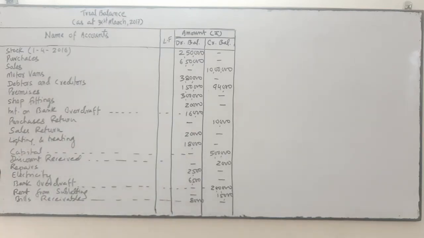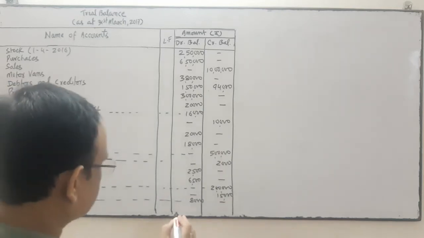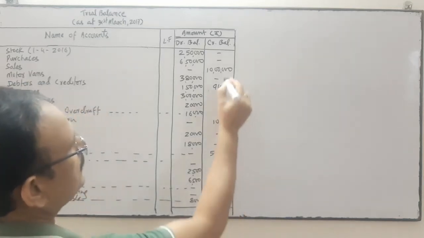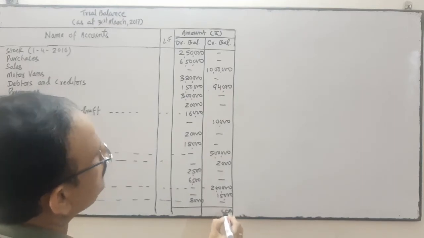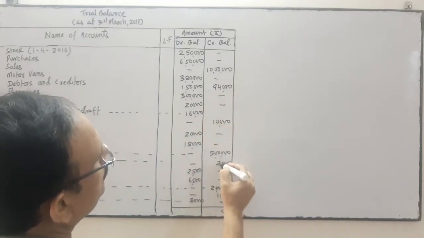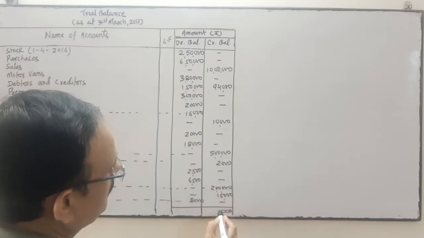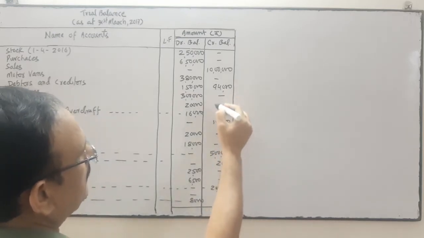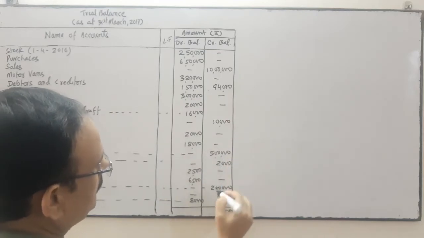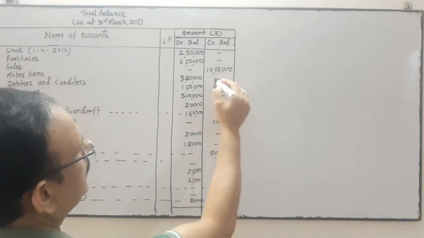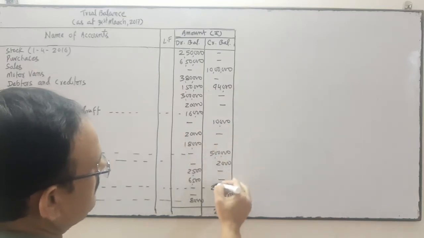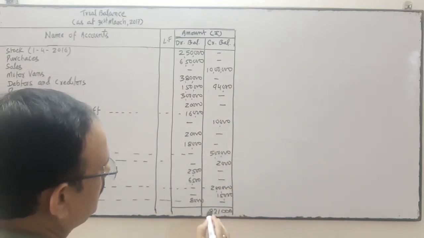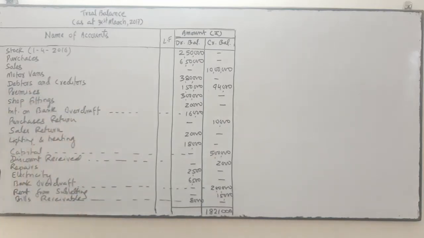Next is what is written in the suspense account. So first of all, we try to match both sides, whether it is correct or not. So this side's total comes to 18 lakhs 21,000. 18 lakhs 21,000 is the credit side total.